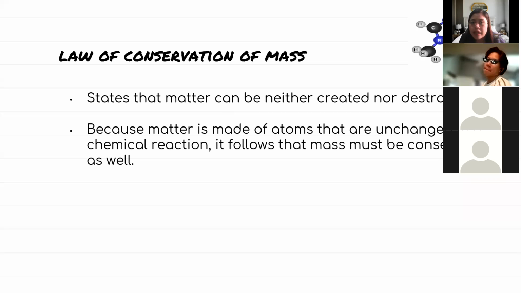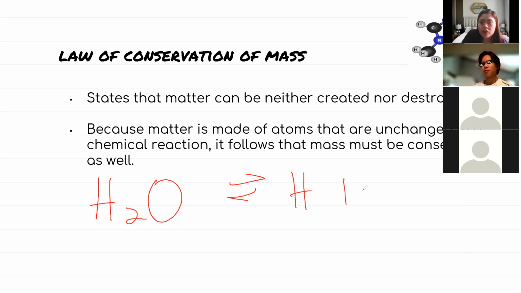And then tapusin ko lang, last na talaga ito, we have law of conservation of mass. Ito yung sinabi ko kanina na matter cannot be destroyed nor created. Kahit na class may chemical reaction na nangyari, ang new substance na ma-form, wala ding madedestroy. So kung example si water, pag hiwalayin natin si hydrogen and si oxygen, hydrogen pa rin siya.